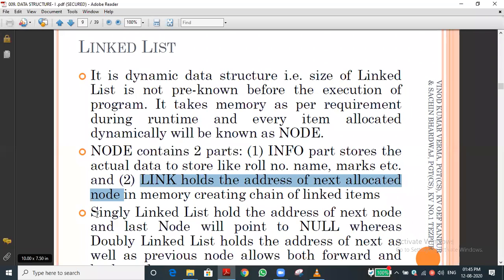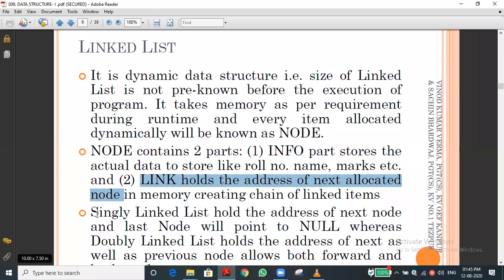For example, in real life, you know your neighbor's home details, correct? Your adjacent home. We have their details, who is residing there, the name of the person, and the address.